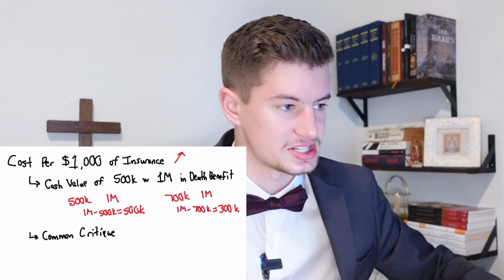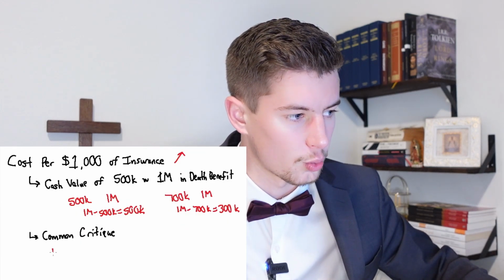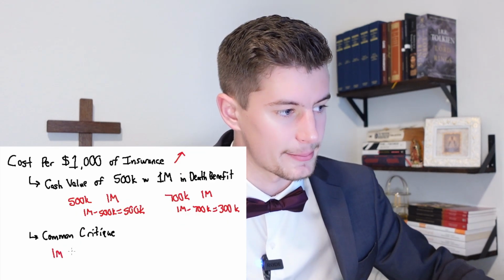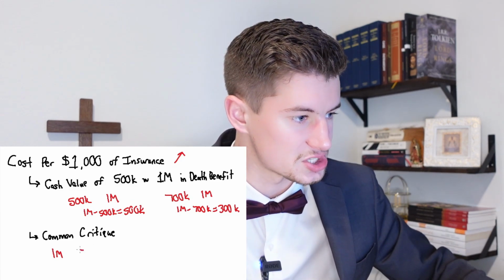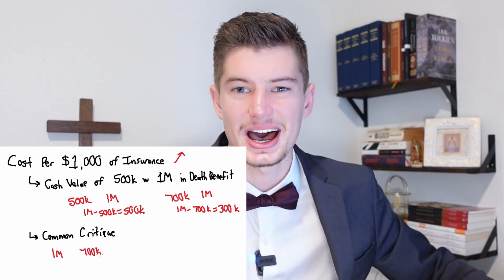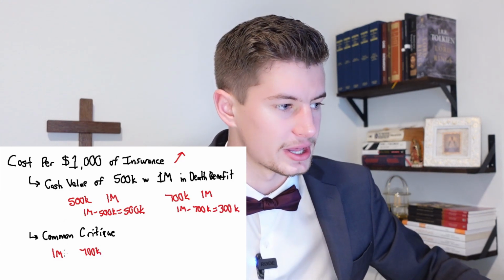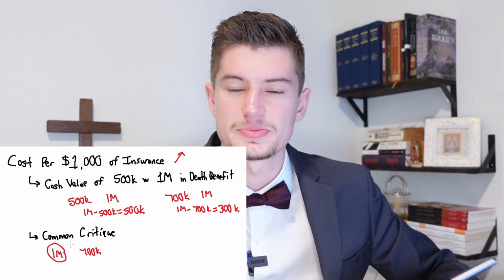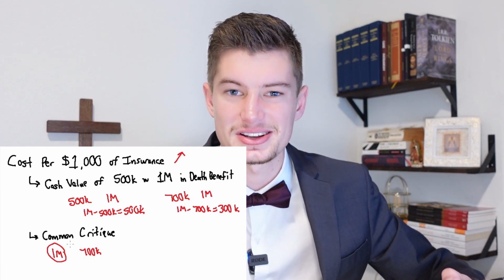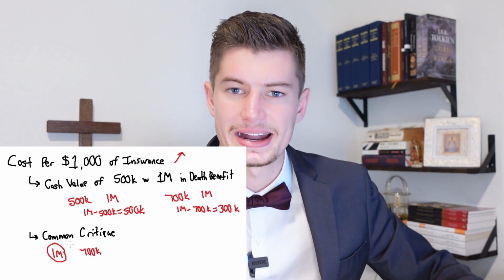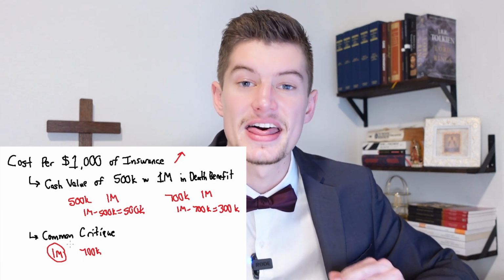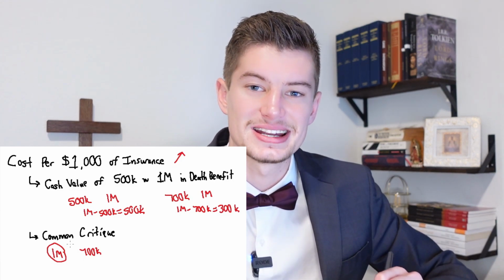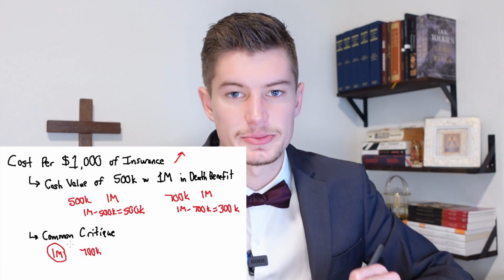Now, another common critique is, well, I was paying for $1 million of insurance this whole time. My cash value grew from however much I put in all the way up to $700,000. And when I die, well, they only pay the face value. They only pay the million. Even though I was paying for $1 million the whole time, I had $700,000 in cash value. They just threw that out the window and I still only get the million. I should get $1.7 million. That's not fair. And what I would say to this is you actually don't want that to be the case.